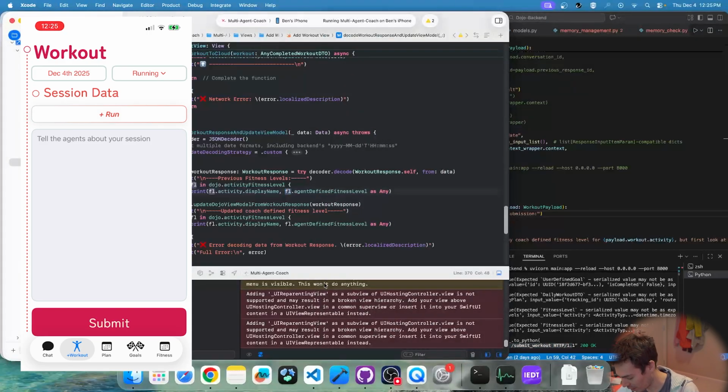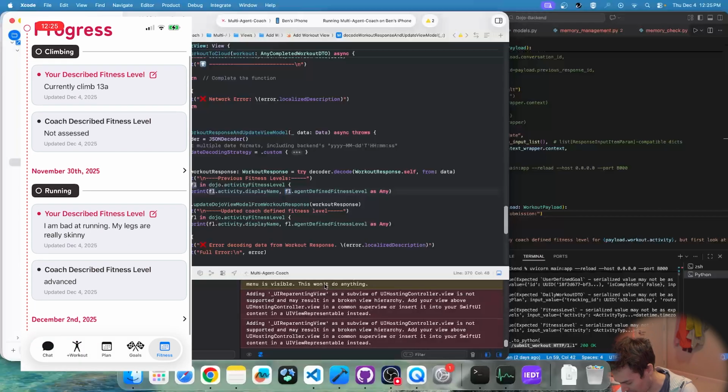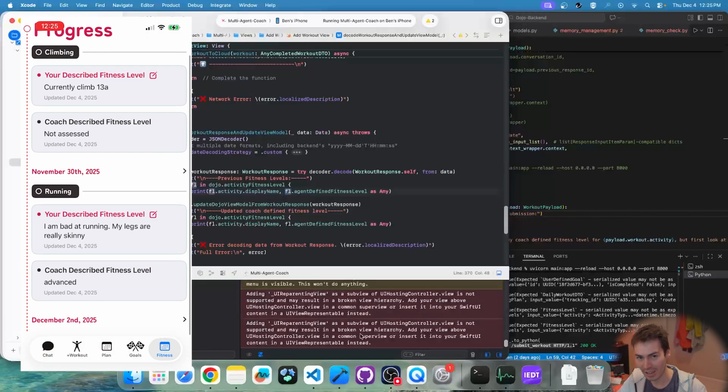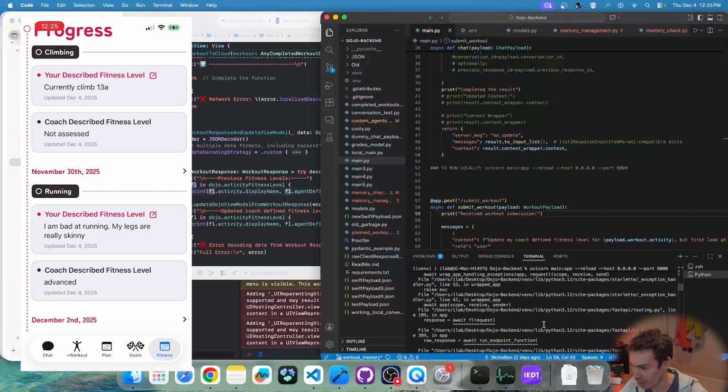Let's take a look at the fitness tab. So actually it's just changed. It used to say not assessed there, and based on looking at that run which I uploaded, and all of the running history that I've already added to the Supermemory API, it's not basing that just off this run. I had a bunch of other runs, but I deleted them so that I could start from a clean slate, at least on the device. But that's what we saw here when we scroll all the way up.